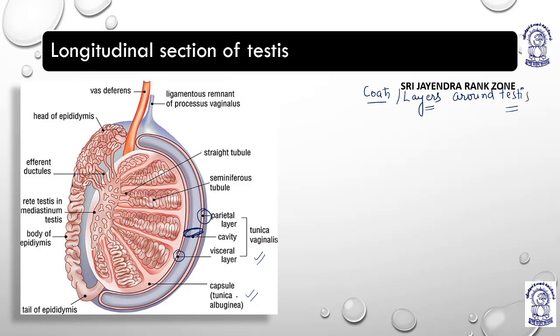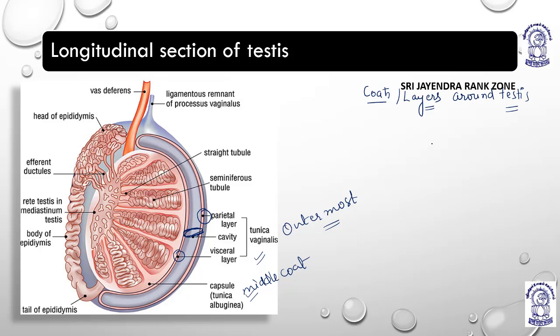This is tunica albuginea. Tunica albuginea is the middle coat. Tunica vaginalis is the outermost coat. Now please remember, the outermost coat, tunica vaginalis, it is not present at the back side. The view which we are seeing right now is the frontal view, or the ventral view of the testis. We have just longitudinally cut the testis.